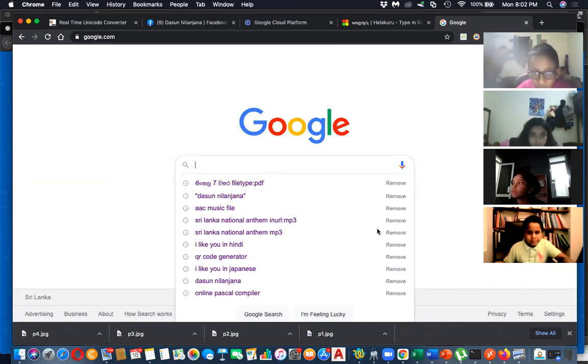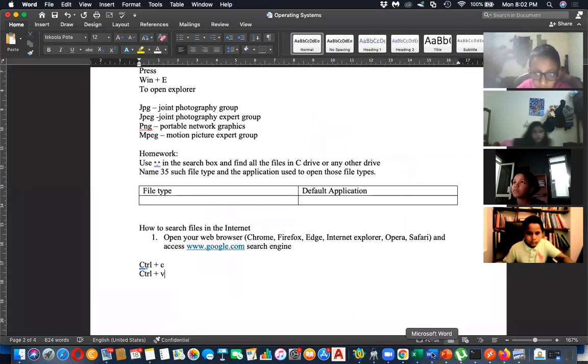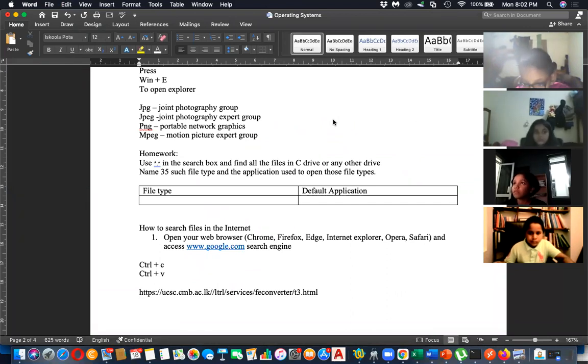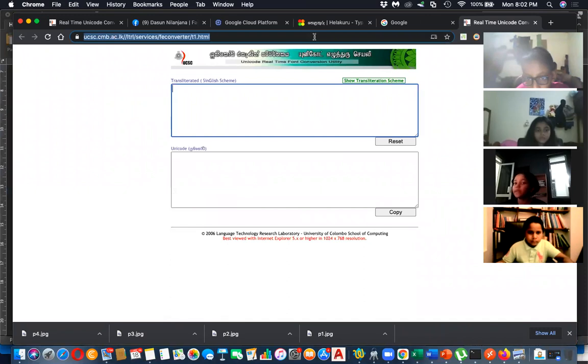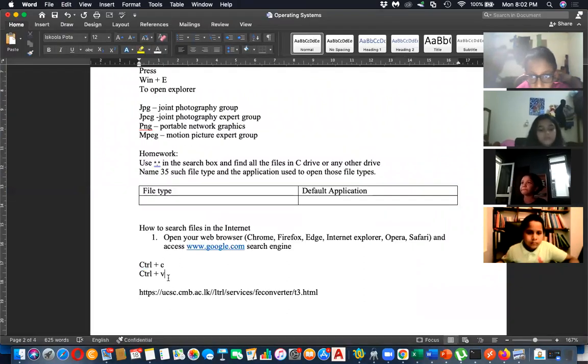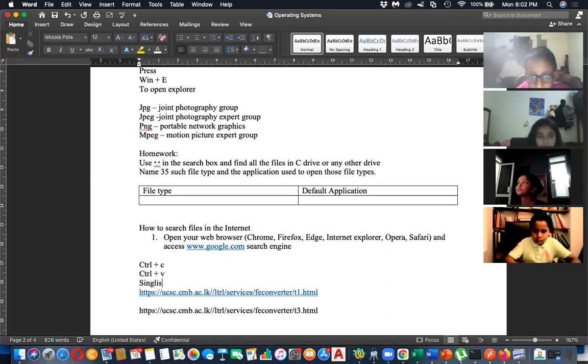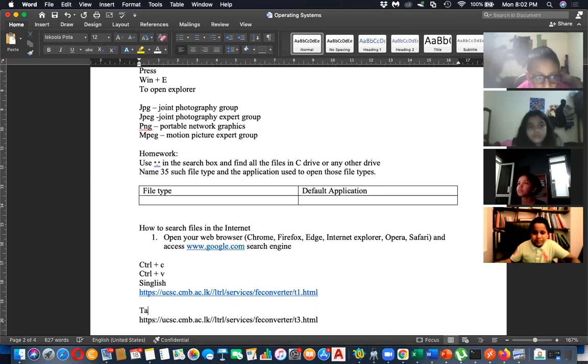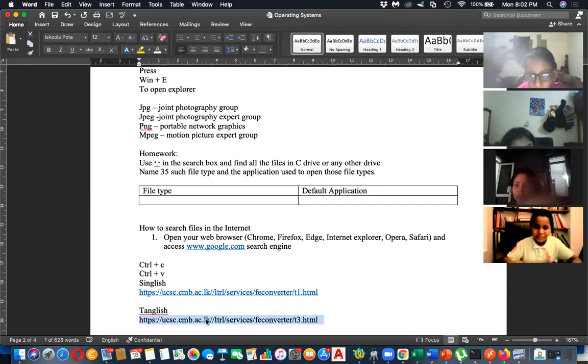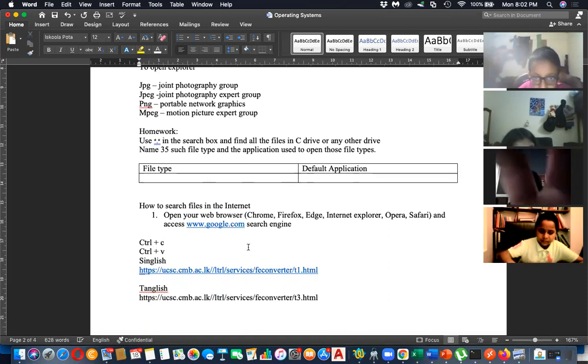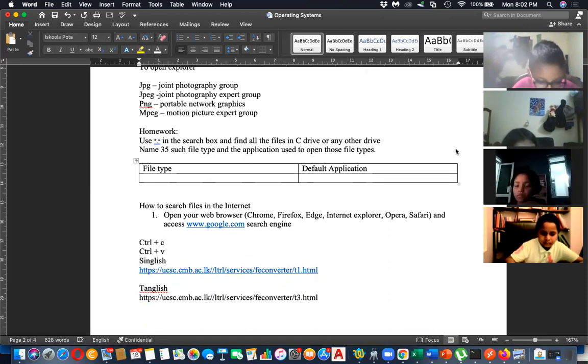So what I'm going to do is include this in your note. This is the Tamil link and this is the Sinhala link. I'll include this in your note, otherwise it will be difficult for you to find this out. The first one is Singlish and the second one is Tanglish. I'll upload the note to Edmodo. Please go through that because otherwise it will take time to finish the class.